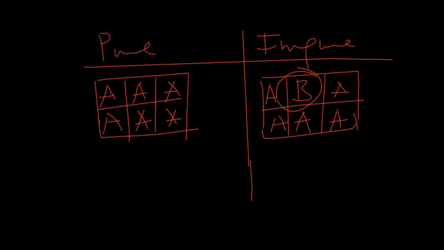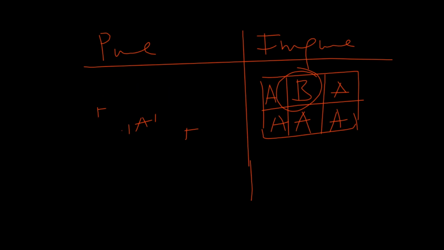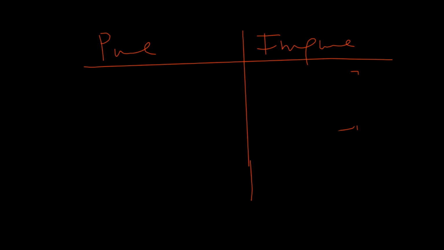Let's look at another distinction between them. Now, the second distinction between them is that of the composition of the substances. So let me make it clearer this way.